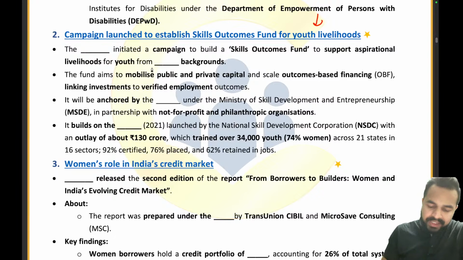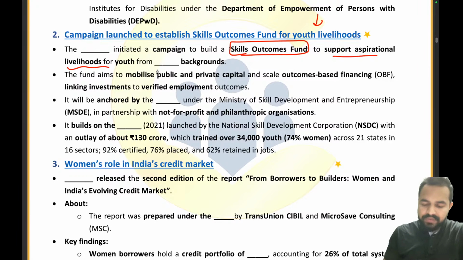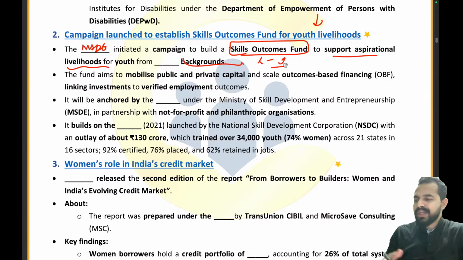Okay, so the Ministry has initiated a campaign to build a skill outcome fund to support aspirational livelihoods for the youth. So what is the name of the ministry? Ministry of Skill Development and Entrepreneurship. Now the youth will be from which background? Low income background. Those who are already from high income backgrounds are studying in the private universities and getting good packages. But what about the low income backgrounds, if they are not able to get admission to the public colleges, the government colleges? That is something that we have to understand here.